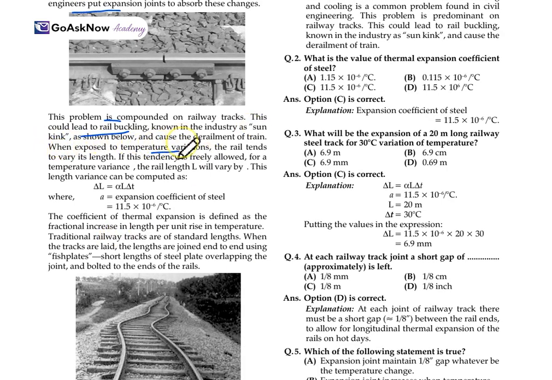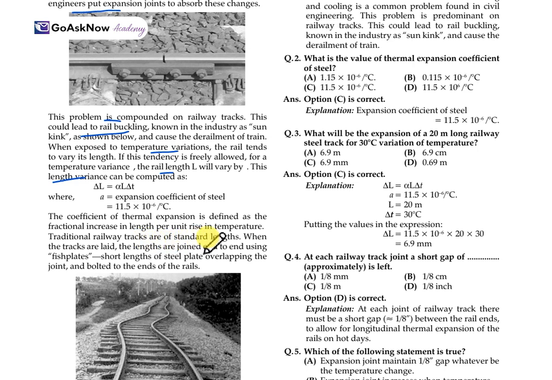When exposed to temperature variation, the rail tends to vary in length if it is freely allowed to respond to the temperature variance. The rail length variance can be computed as ΔL = α L ΔT, where α is the coefficient of thermal expansion of steel. So the coefficient of thermal expansion is defined as the fractional increase in length per unit rise in temperature.